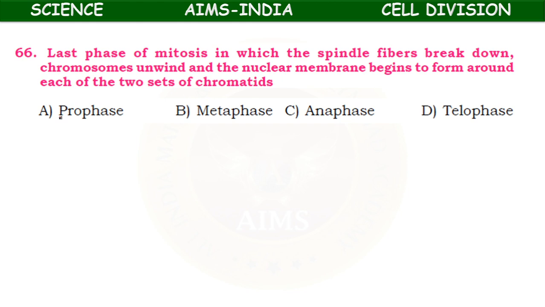Last phase of the mitosis, in which the spindle fibers break down, chromosomes unwind, and the nuclear membrane begins to form around each of the two sets of chromosomes or two sets of the chromatids. What is that stage? Prophase, metaphase, anaphase, telophase. It is the telophase, last phase of the nuclear division, during which these changes occur.